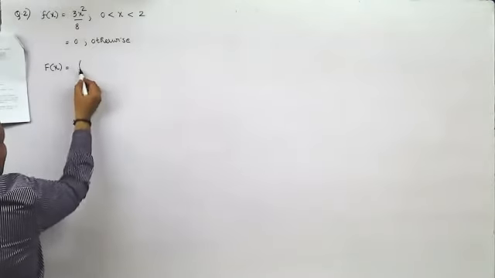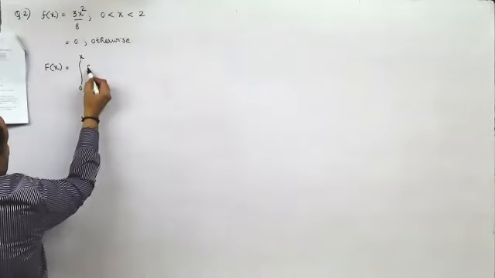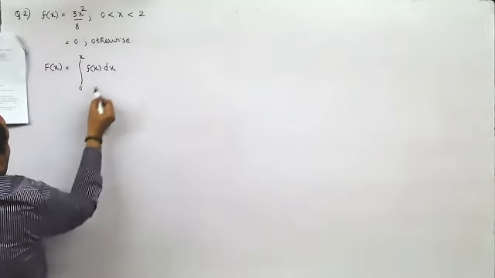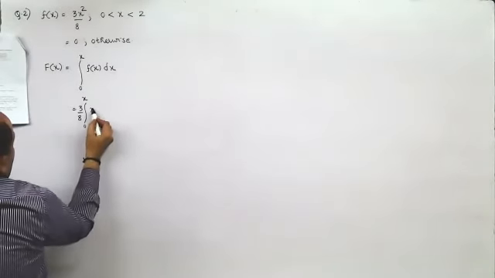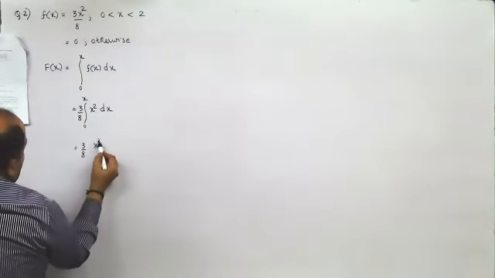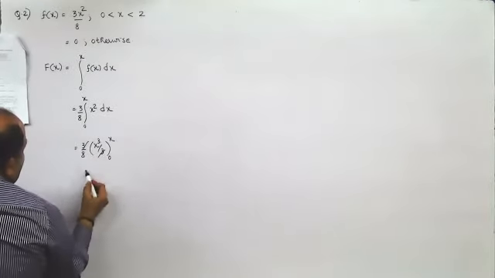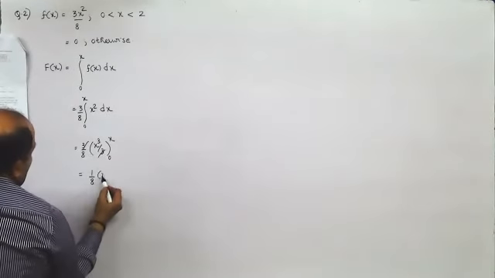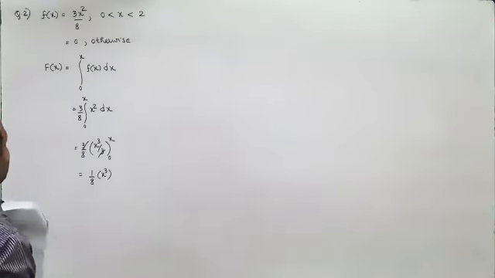How do you find F of x? Integrate between the lower limit and x. What are you supposed to integrate? The function. So what is that function? It is 0 to x. It is 3 by 8 outside. It is x squared dx. So this would be 3 by 8, this would be x cubed by 3 between 0 and x. This and this get cancelled. You get 1 by 8 into x cube minus 0 cube. So this is what you get as capital F of x.